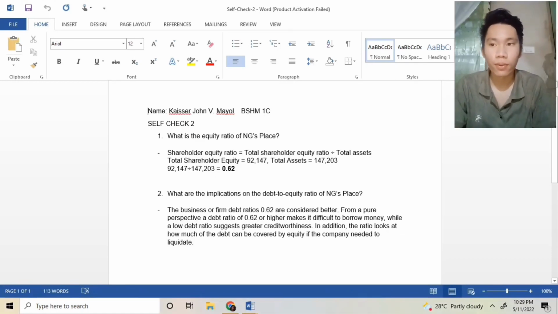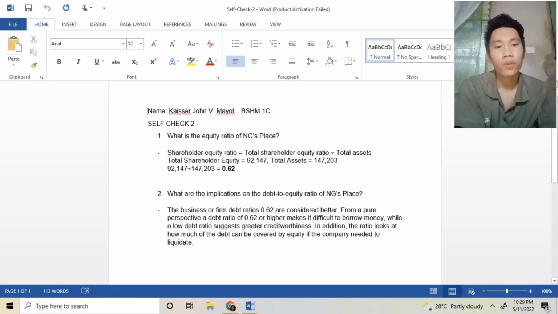Self-check 2. Number 1. What is the equity ratio of NG's Place? Total shareholder equity, which is 92,147, divided by total assets, which is 147,203. So 92,147 divided by 147,203 is equal to 0.62.